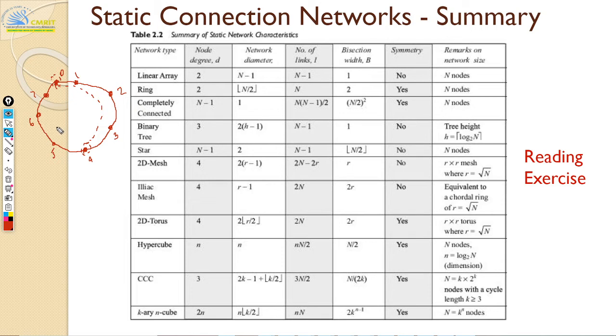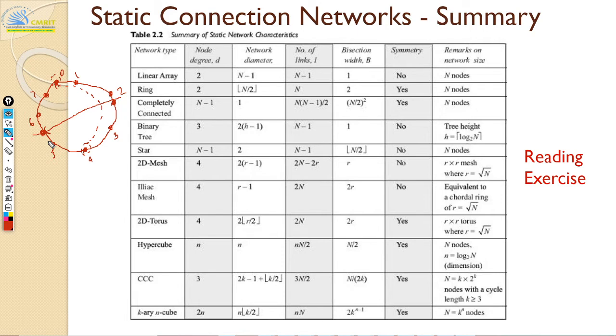So, when you draw a line, right? In other words, what you're trying to say is if I have to break my network into two halves, where will I draw that line? When I draw a line here, I have to remove this edge and then this edge. If I remove these two edges, how many edges? The minimum number of edges I have to remove to divide my network into two halves.